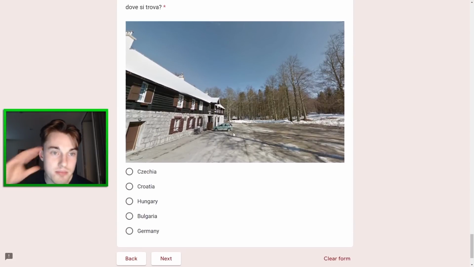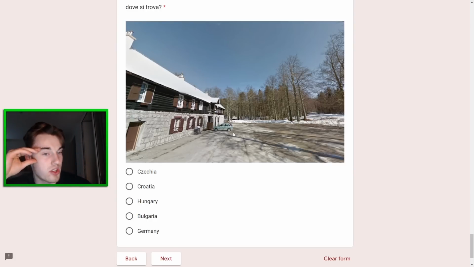And the next one here is, I mean, I immediately just thought Czechia here. Croatia, Hungary, Bulgaria, Germany. I do consider this could even be German spill or something like that with the Generation 3. But I would just go Czechia here, quite simply. Maybe Hungary, and maybe Bulgaria. Not Croatia, I think. I want to say it's not Croatia, but yeah.